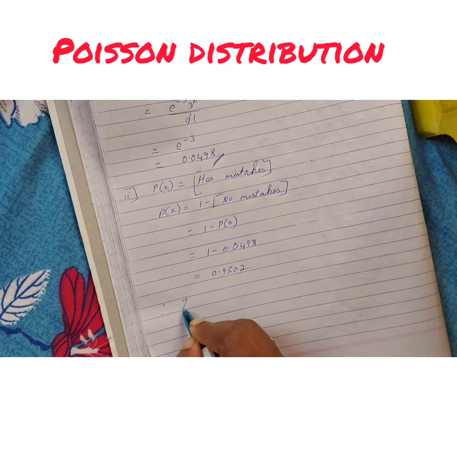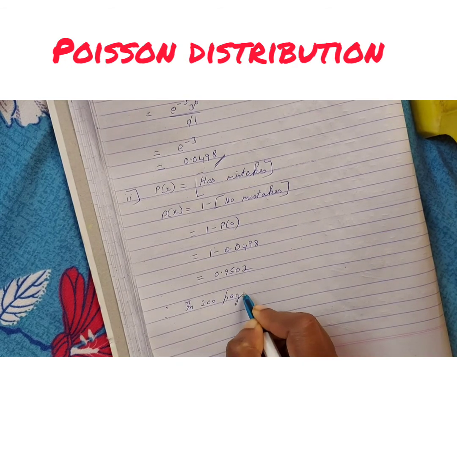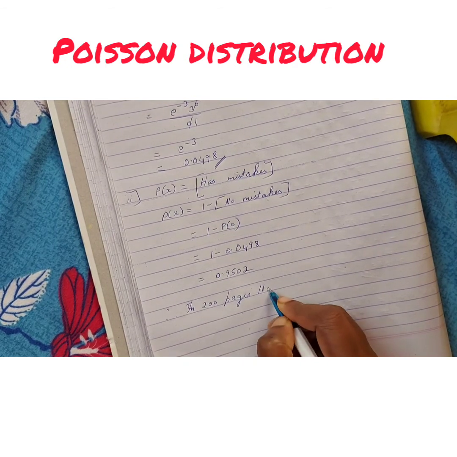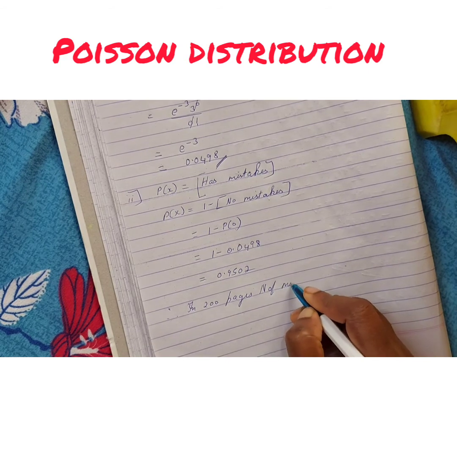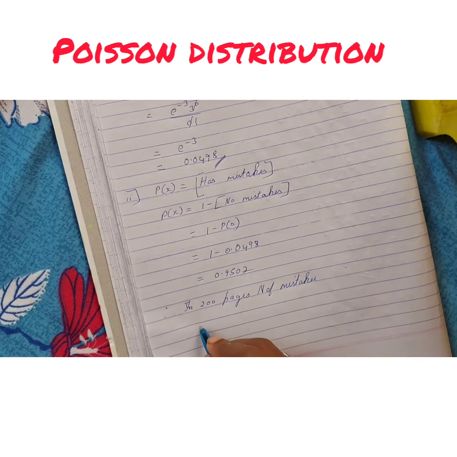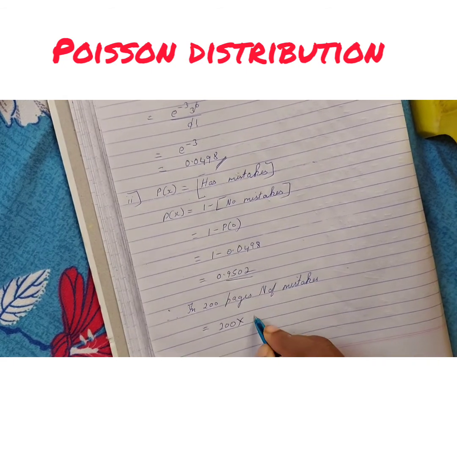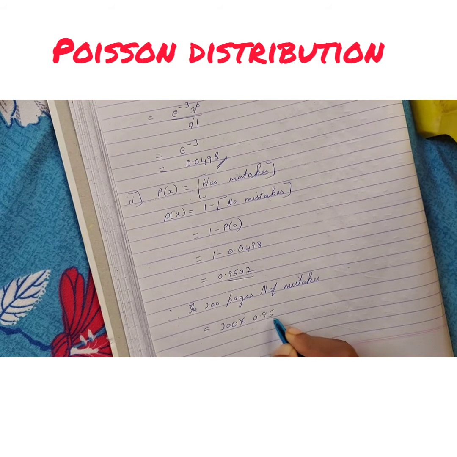Therefore in 200 pages, the number of mistakes is equal to 200 into this value, 0.9502.